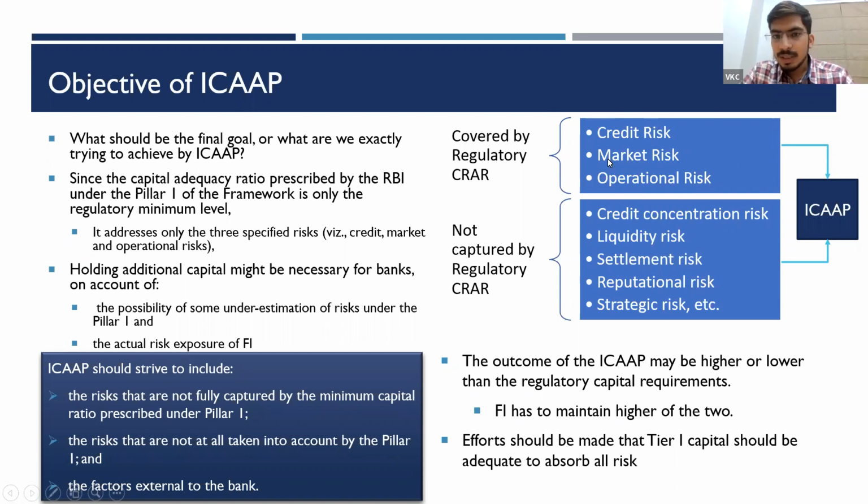Also, the risks that are covered under CRAR may not be adequately covered. For example, for credit risk, my credit risk profile may be much higher. To take a simple example, for an HFC, the credit risk might be much lower, and hence the RBI regulation prescription would be sufficient to cover the risk. But for an NBFC into personal loans or very short-term loans, the default rate might be much, much higher. Hence, there might be a larger risk. To address those larger risks, what we need to do is to provide capital. And how do we know that the capital I am providing is sufficient or not? I do an internal assessment.